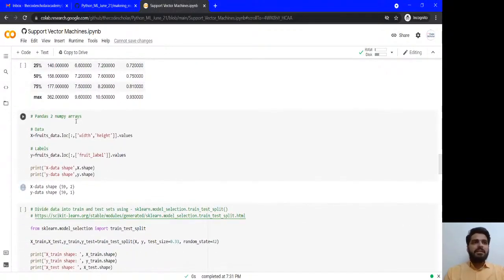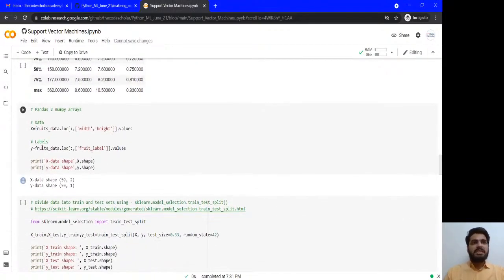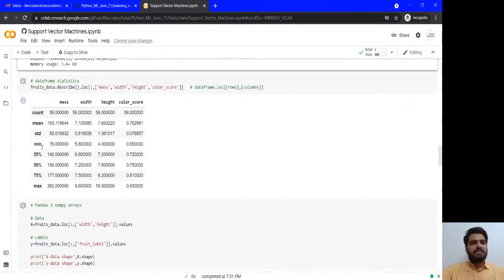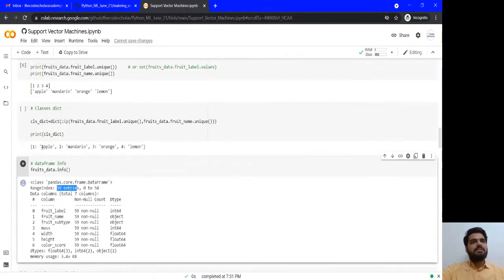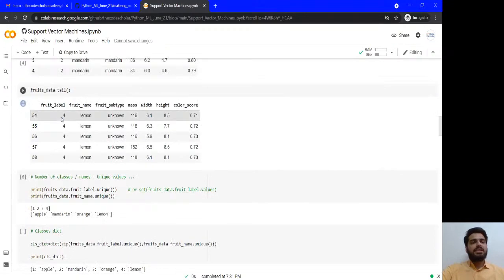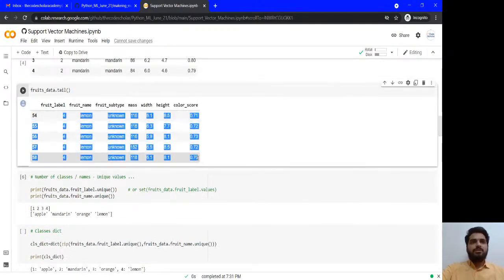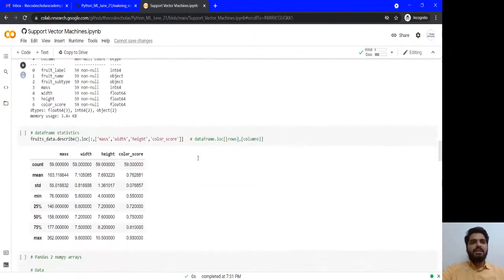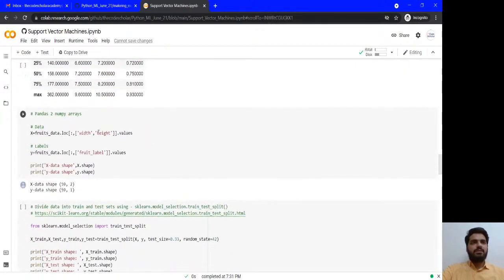We then use the pandas to get the x and y from the data set. This is x and y. So x and y are the values over here. So we are using the pandas function to get the values from this part. So my x are the values of width and height, and y has the values of only fruit label. This is the only thing that I am taking from the data set.